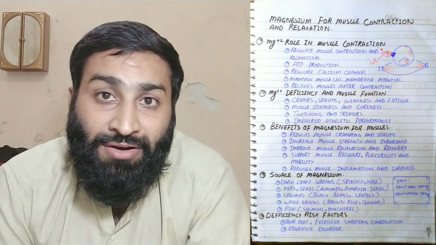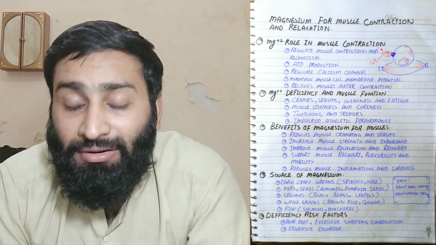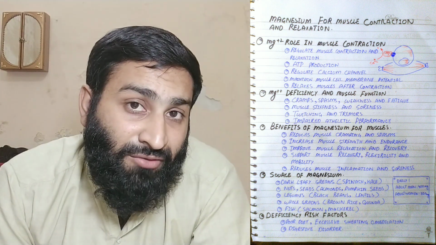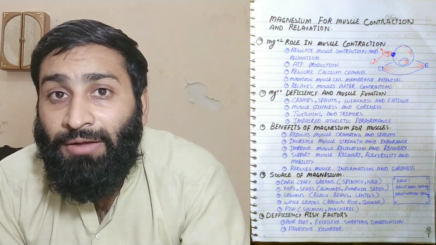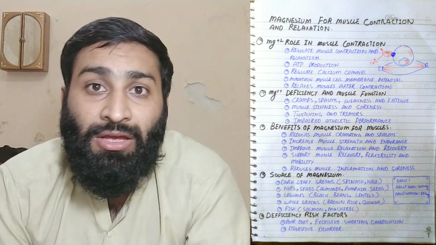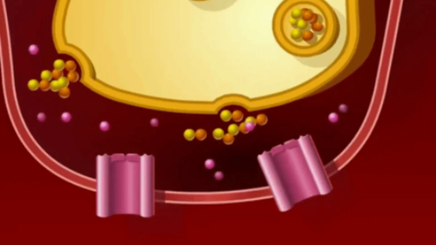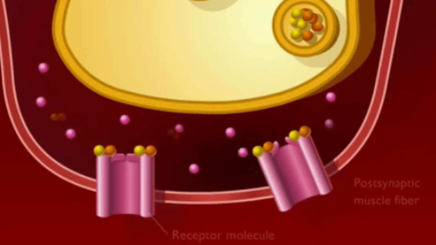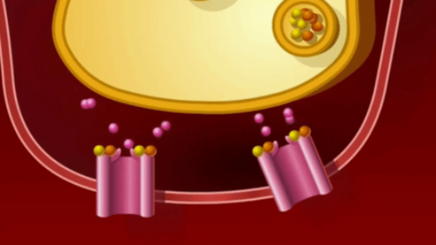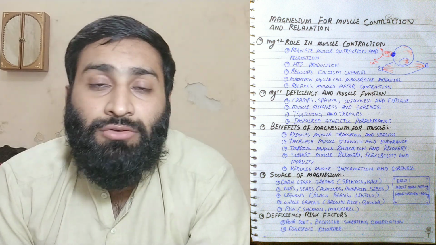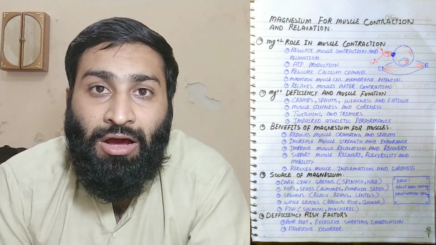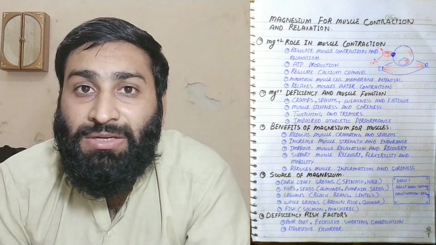Regulate the calcium channel. The calcium channel will be regulated in this way: whenever calcium is needed for contraction of the muscle, the magnesium will not bind. Whenever there is no need for calcium and the muscle wants to relax, the magnesium will stop the influx of calcium. Whenever a jerk occurs during the night, this jerk is due to sudden contraction of the muscle, or spasm, due to magnesium deficiency.